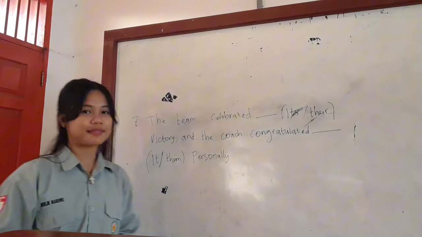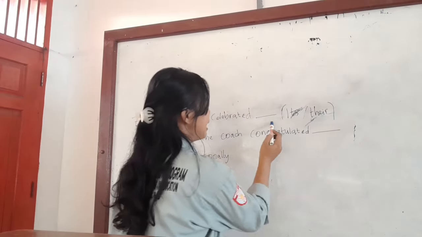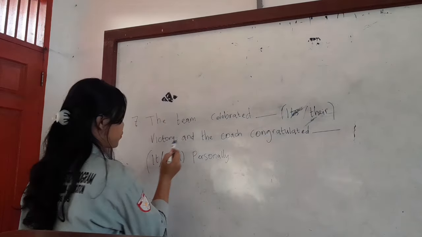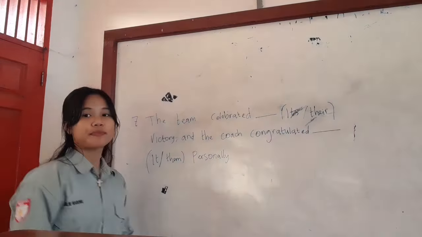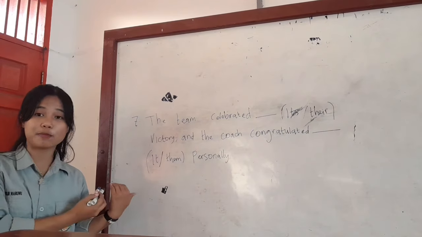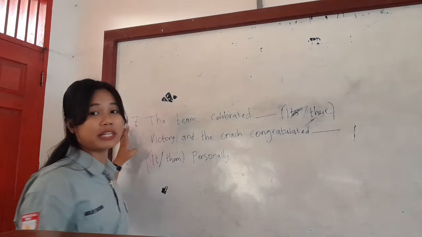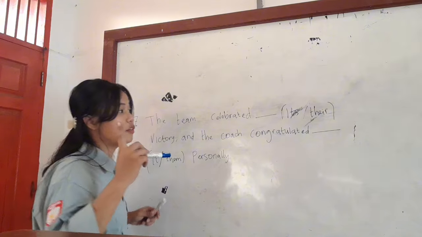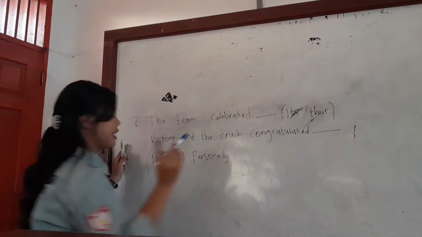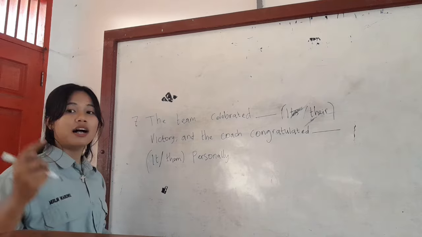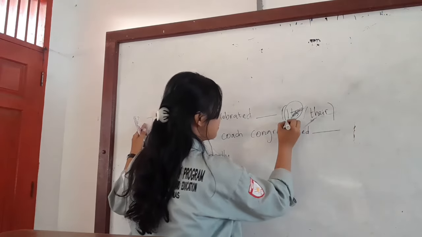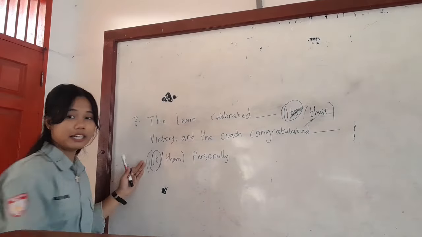The second exercise. The team celebrated blank "its" or "their" victory, and the coach congratulated blank "it" or "them" personally. Friends, like the exercise before, we choose to correct or complete this sentence. The first is "its" or "their", and the second is "it" or "them". So the correct answers here are "its" and "it".